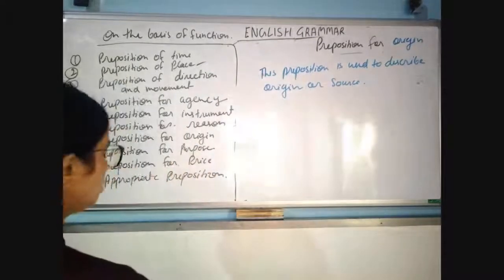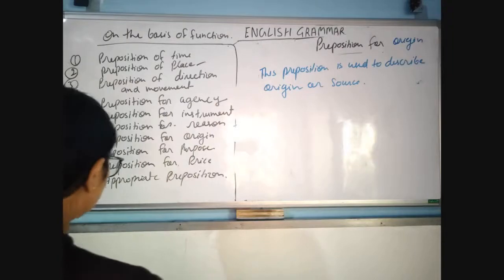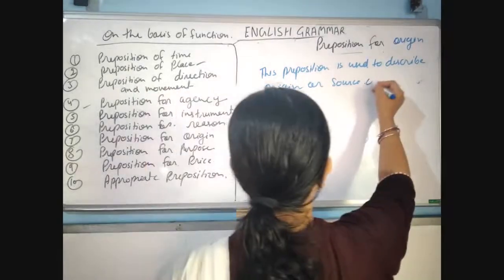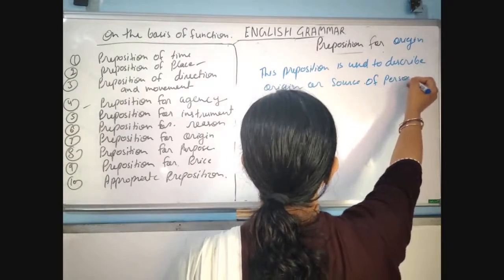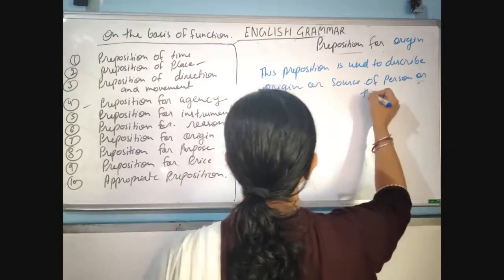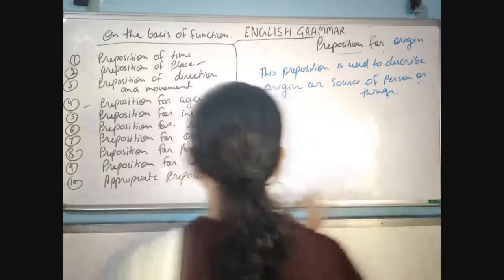Origin or source of person or thing. Of which thing? Person or things. Okay.